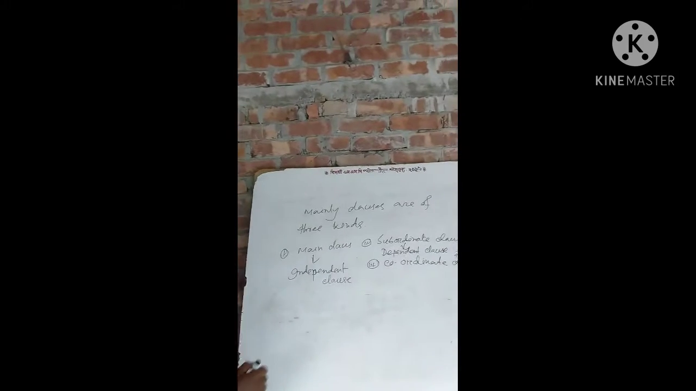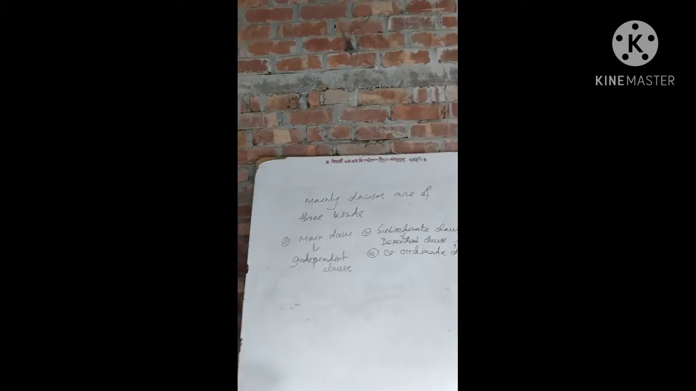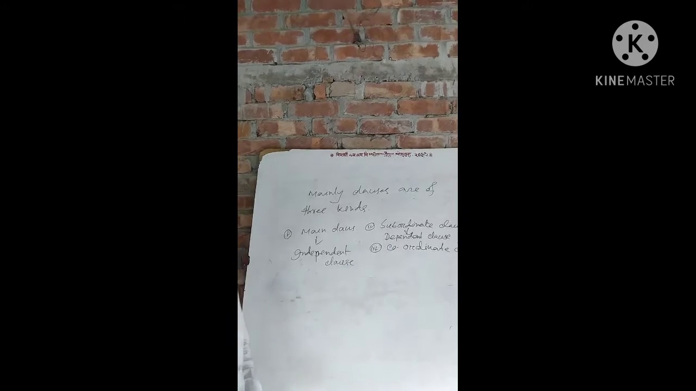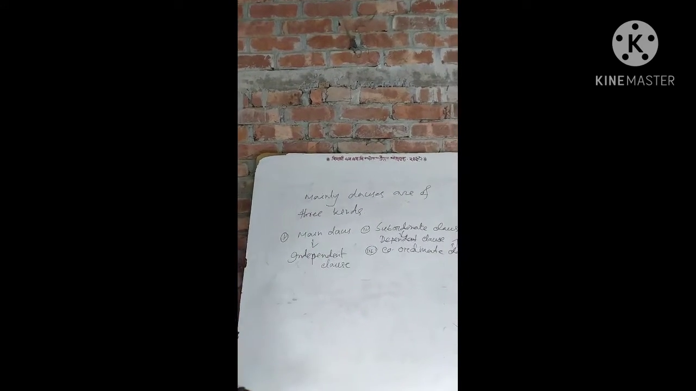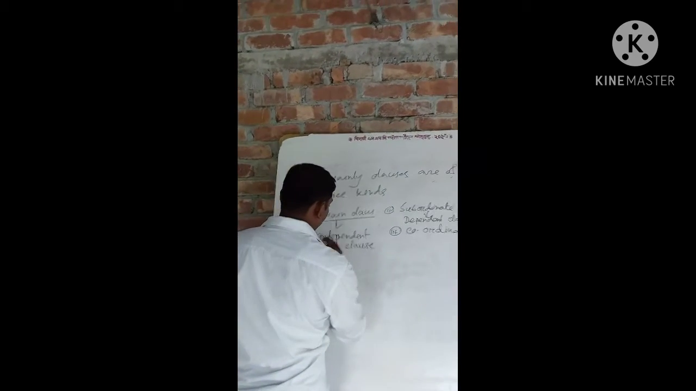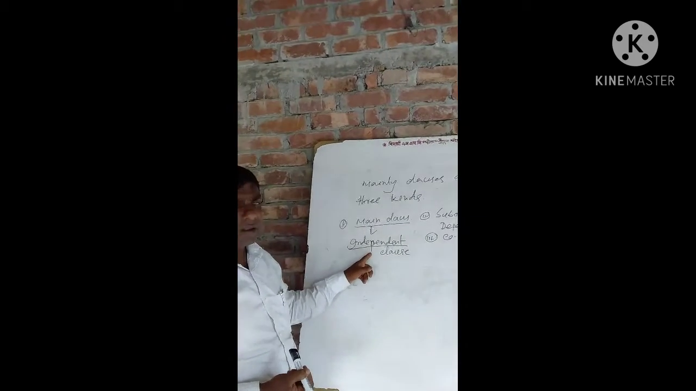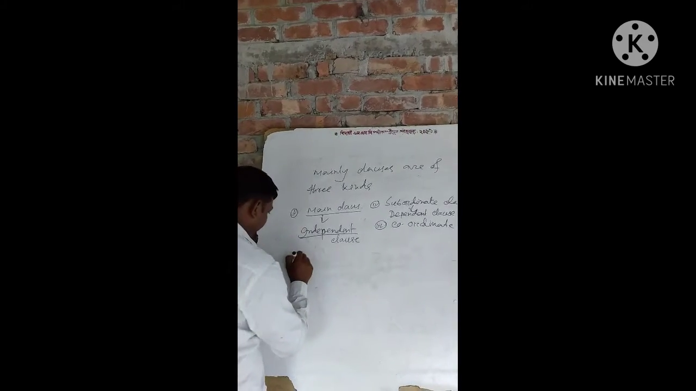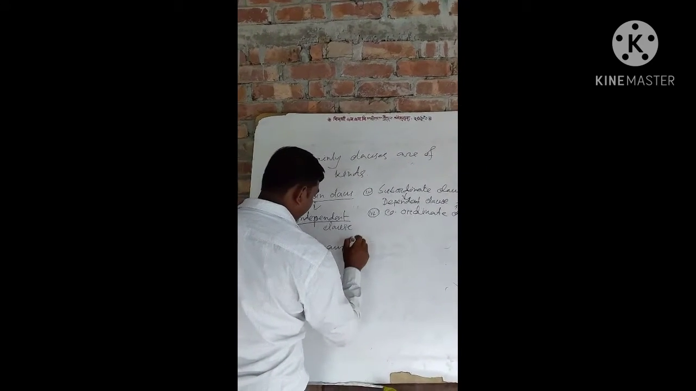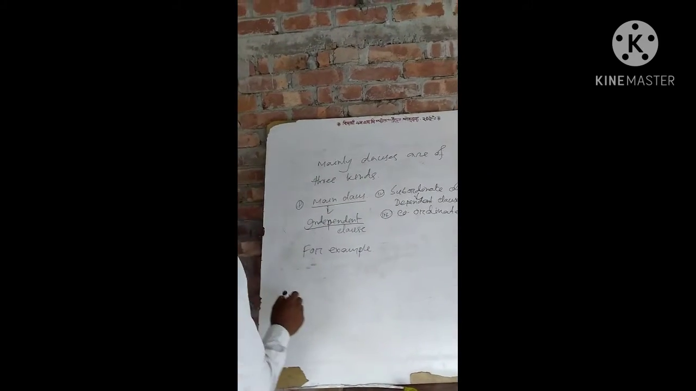So what is a main clause? A main clause has a subject and a finite verb. A subordinate clause is a clause which depends on a main clause. Main clause is another name for independent clause. For example, birds fly.